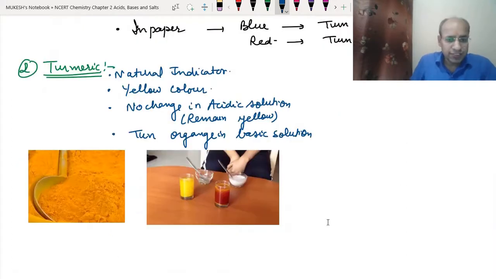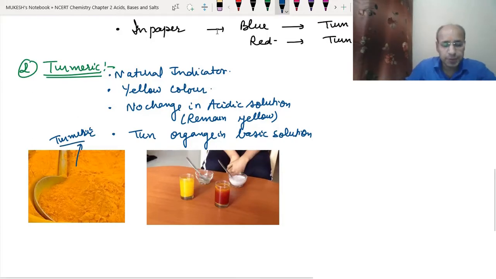This is the turmeric color, which is yellow in color. This you can see in your home also, because it is used in our homes. See, in this experiment what they have done, they have just dissolved some acid like lemon and then put some turmeric into it, so it remains the same. There is no change in color in acidic solution. Now here in this glass, they have dissolved some washing soda and put some turmeric into it, so it became orange in color.